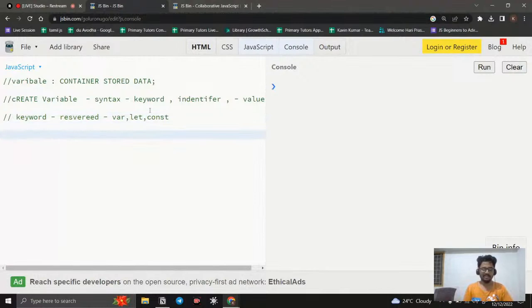Okay. So if I simply say let, what happens? The computer reads let, and what is it going to do? It goes to the memory and creates a small box for me. Okay. So that is what it will do.